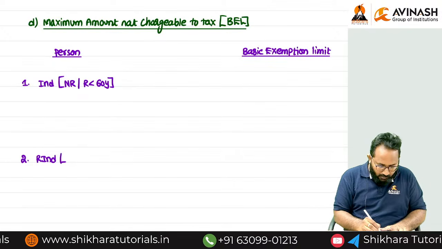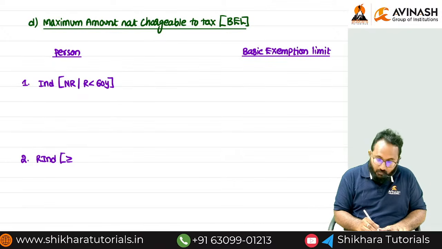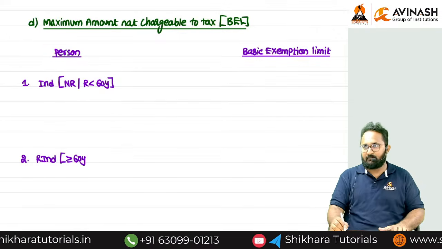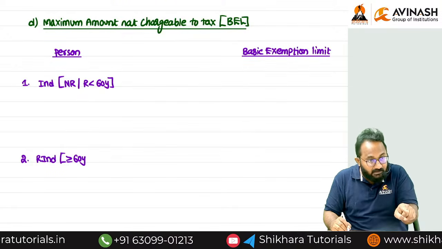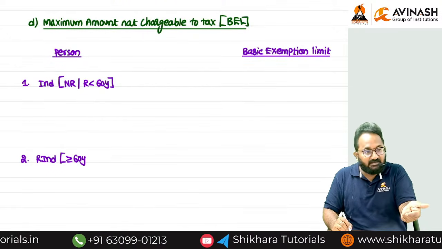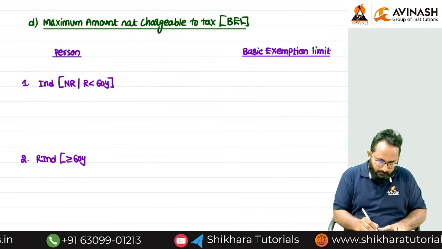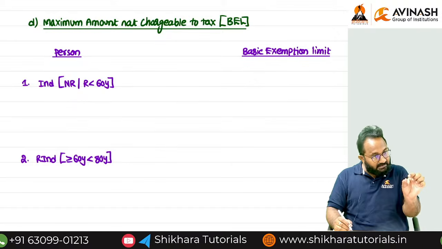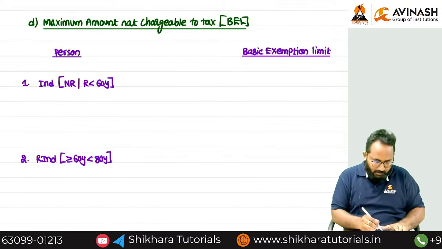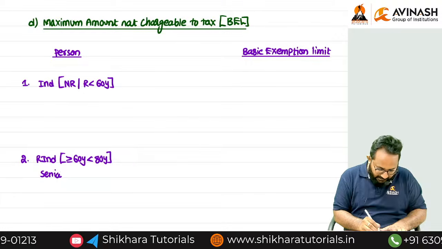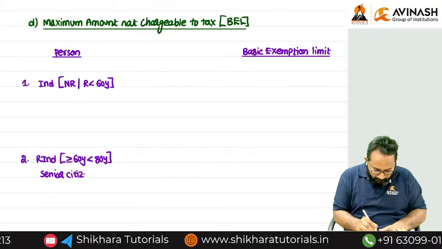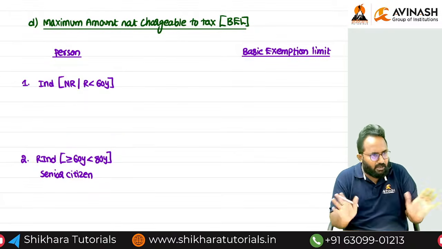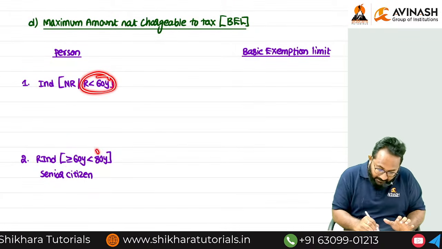If he is equal to 60 or more than 60 years, he is called a senior citizen. 60 years also is a senior citizen. If he is a non-resident, he is always in the first category; no need to check the age. If he is a resident, please check the age.